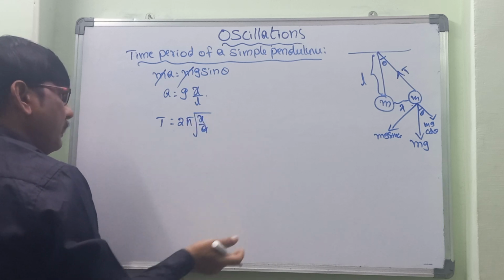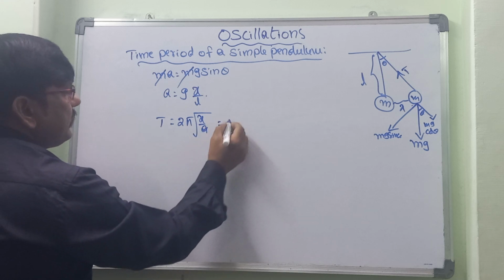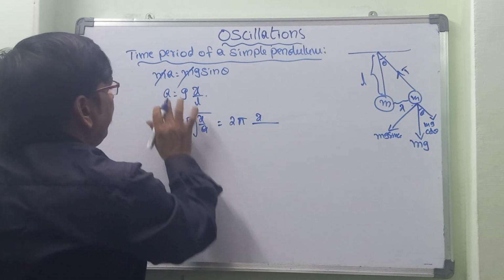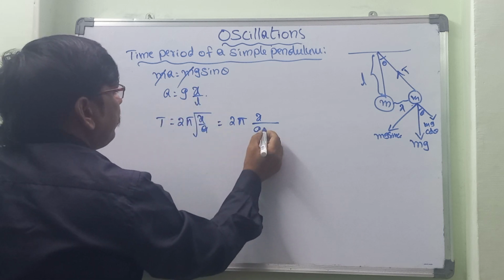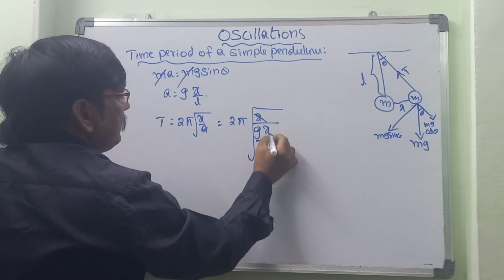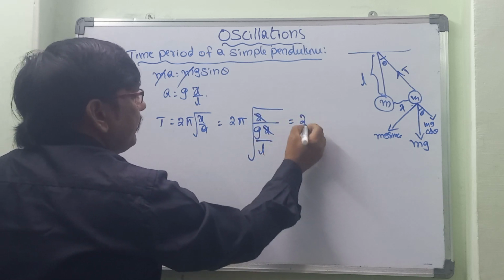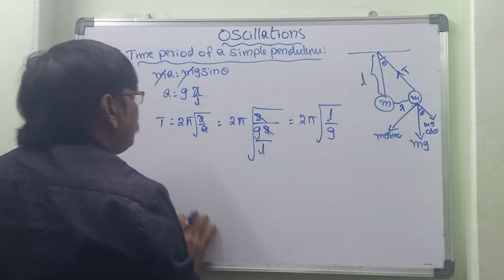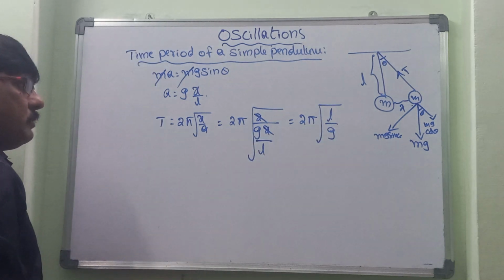This expression we got at the very beginning. So that is equal to 2 pi root of x by a, where the value of a is g into x by L. Under the square root, x gets cancelled. Ultimately 2 pi root L by g. So this is the time period for a simple pendulum.